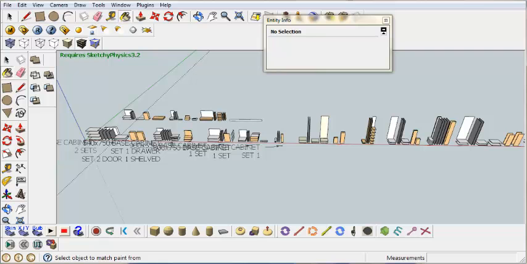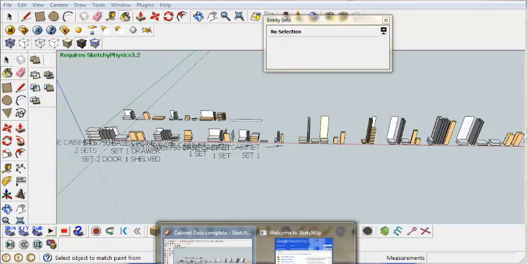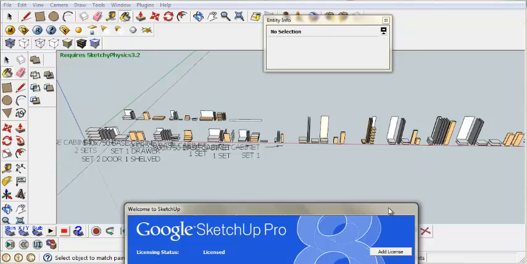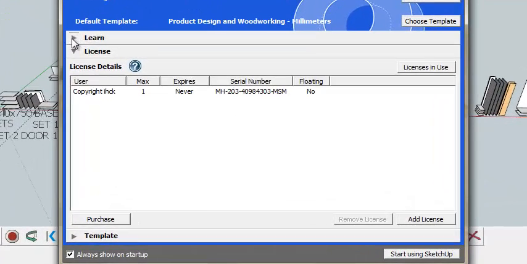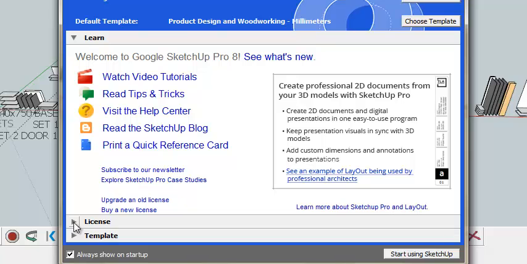Now I'm going to teach you how to first make a proper cabinet, so that you could create cutting lists out of the cabinet, and it will be a lot easier for you to manage your cabinets. At the same time, you wouldn't have problems, which I will be discussing later.